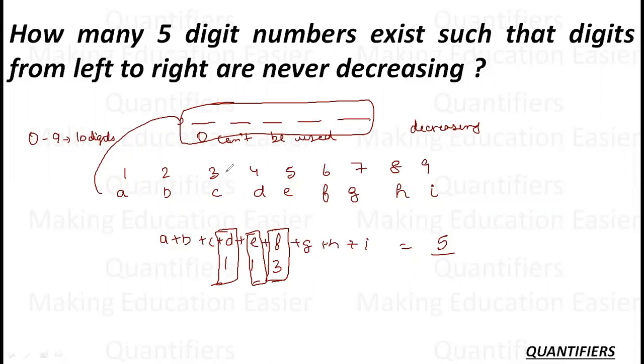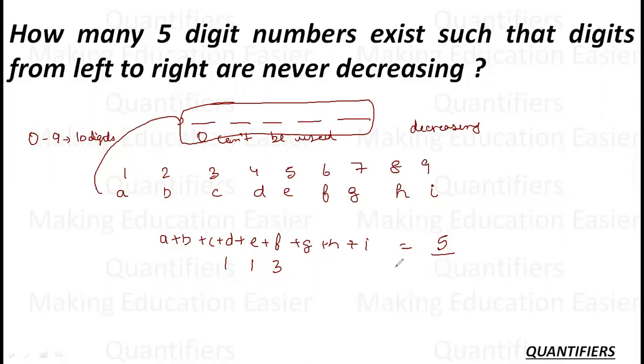So what is my number? Digit D is 4, digit E is 5, digit F is 6. Since F is getting 3 places, for any digits that I choose, whatever they are, there is only one way to arrange them. I cannot arrange them in any other way, because it has to be strictly increasing. So for any numbers you select, there is only one way to arrange them. This is the first thing I need to understand.